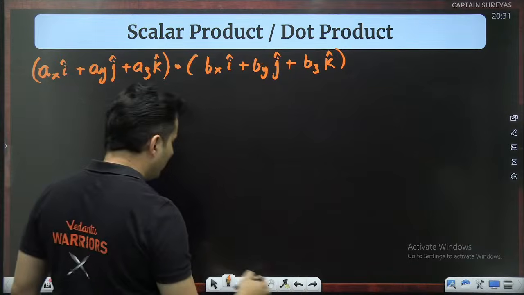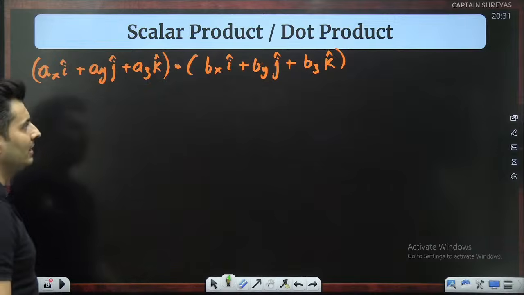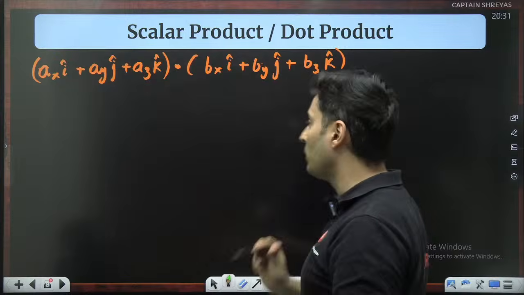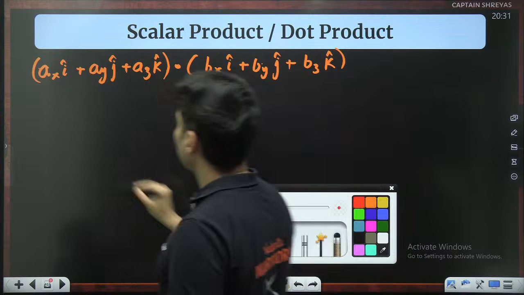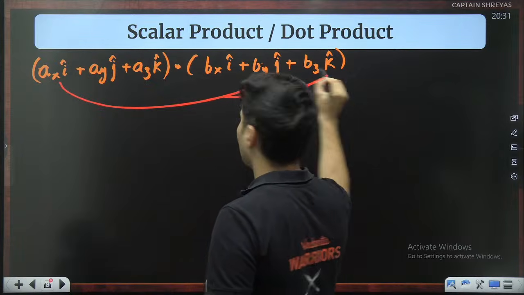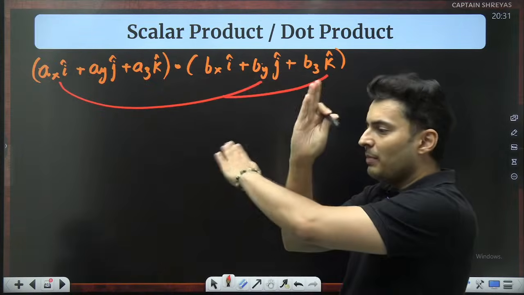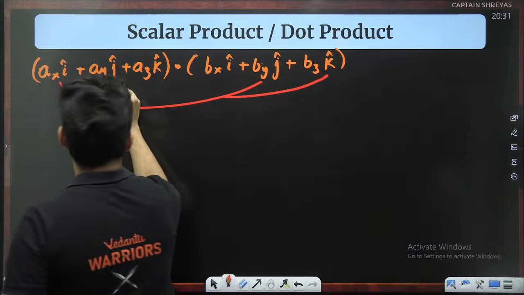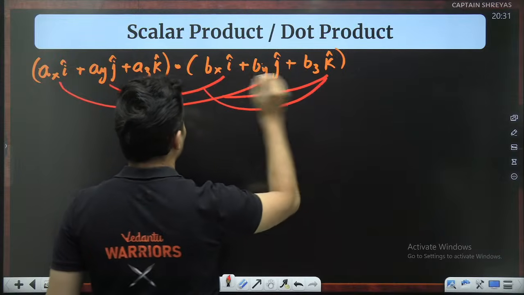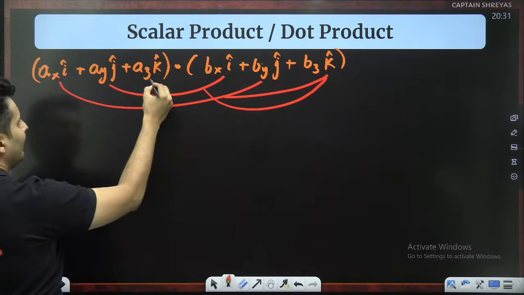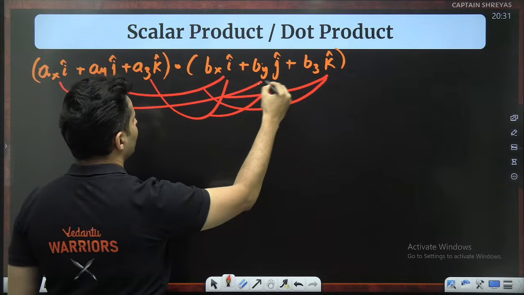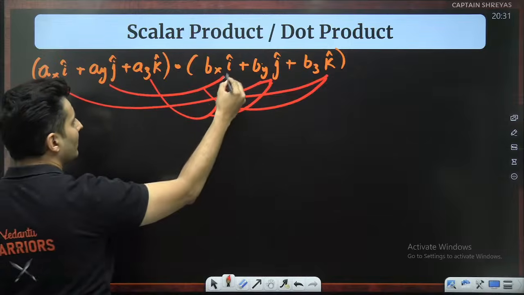What will happen is you will multiply every single term with every single term, but some of the terms when multiplied, the answer will result into 0. For example, if I multiply i cap with j cap or i cap with k cap, the answer is going to be 0 because they are perpendicular. Same thing, j cap with i cap or k cap, the answer is going to be 0. Even k cap with i cap or j cap, the answer is going to be 0.